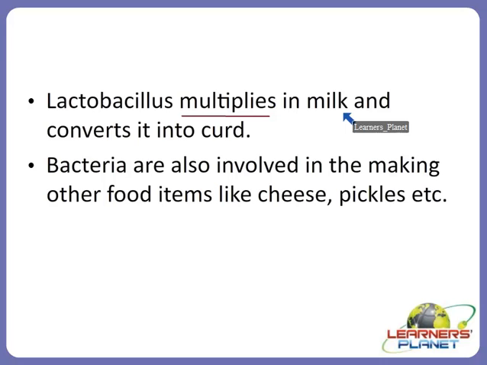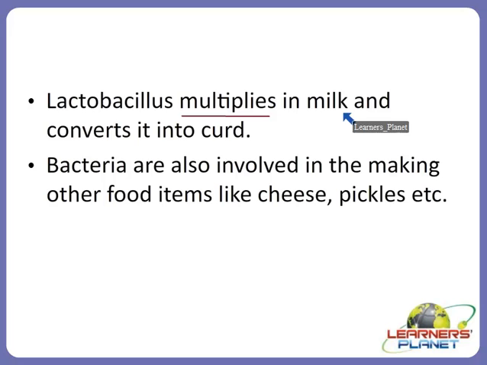Now when this lactic acid is produced, what will happen? The pH, the acidic quality of milk, is going to change. So this change in the acidic quality of the milk will start the curdling of the milk, or the milk will start precipitating due to formation of acid in it.